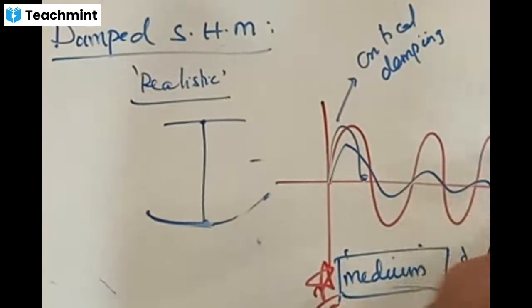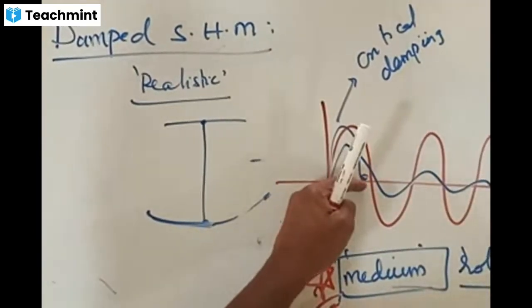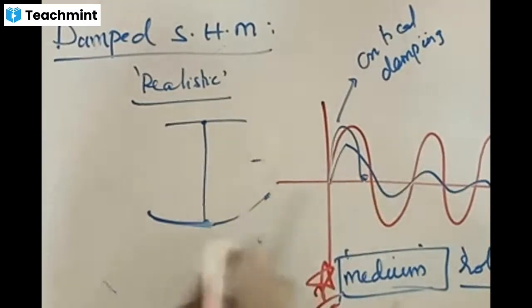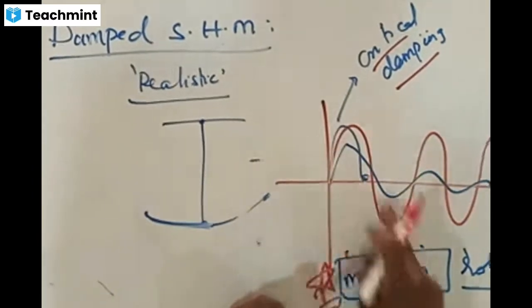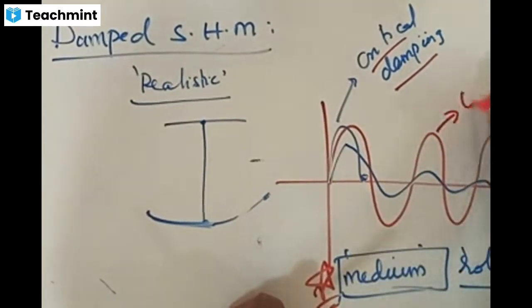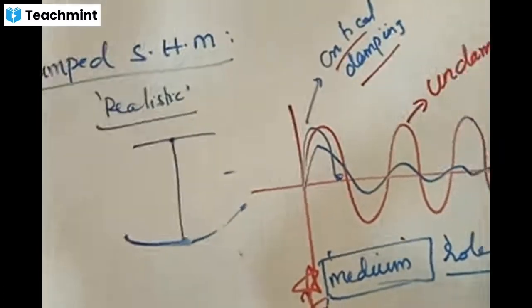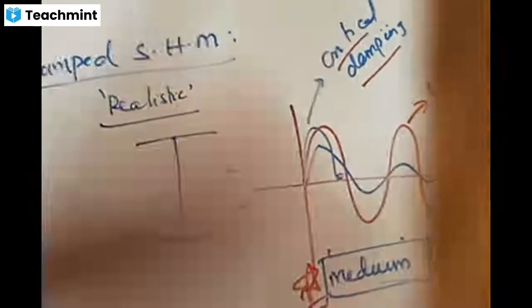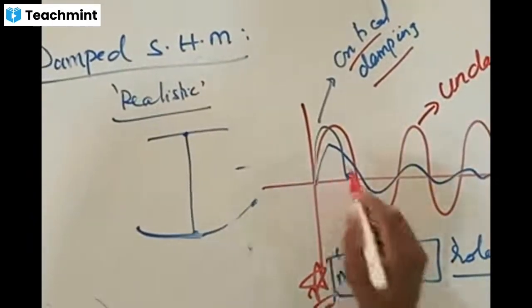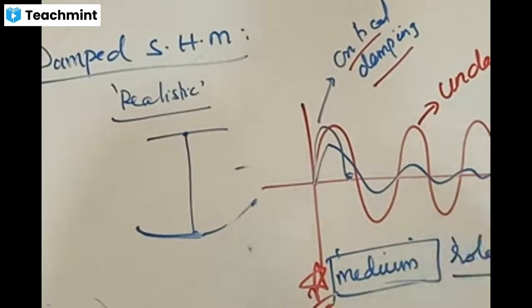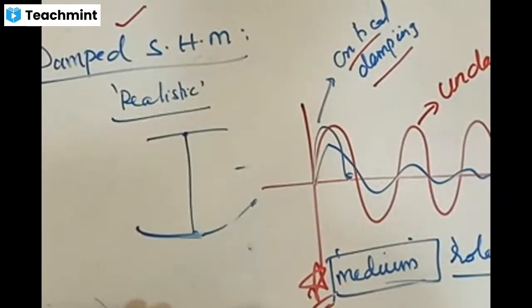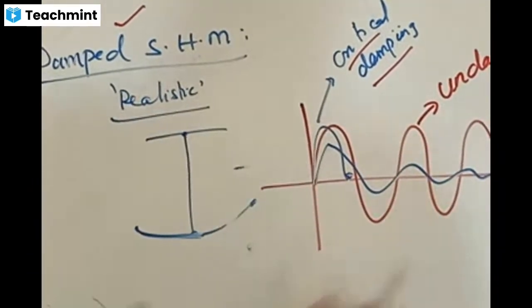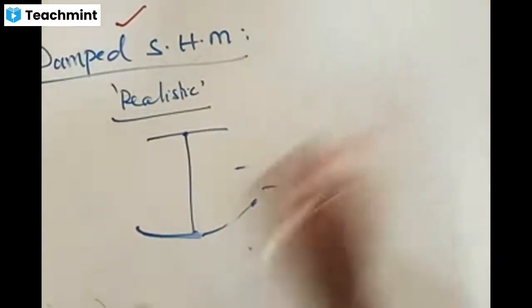Depending on the medium present, oscillations may stop after some time, oscillations may go continuously, or oscillations may stop immediately. If oscillations are stopping immediately after making one oscillation, then that is called what? Critical damping. If oscillations are not stopping, if they keep on going, then they are called undamped oscillations. And if oscillations are reducing, the amplitude is going down, and they stop after some time, then those are called damped oscillations.